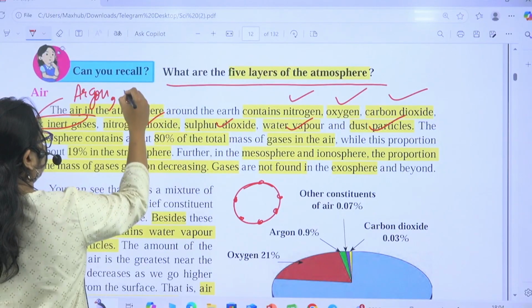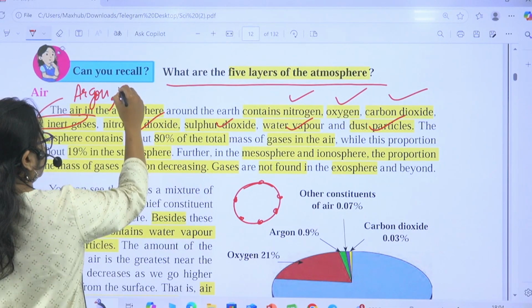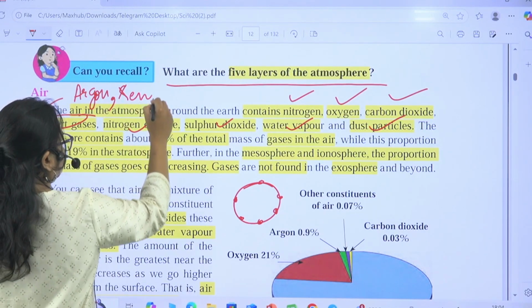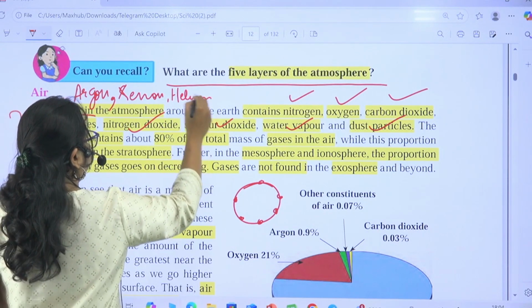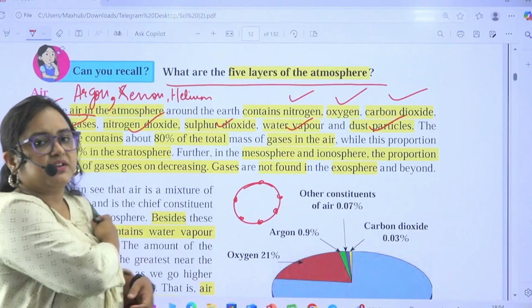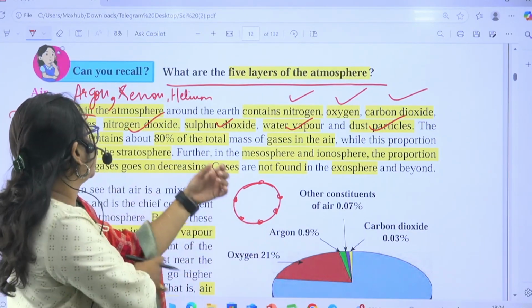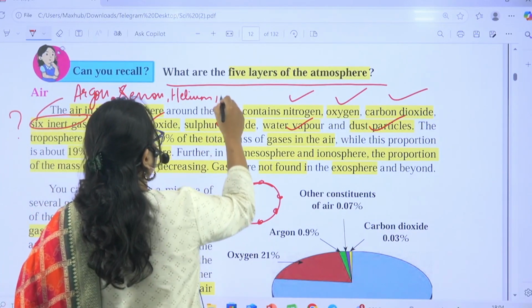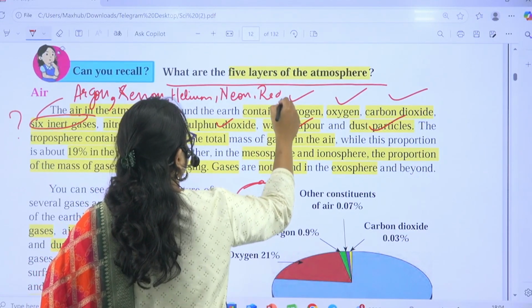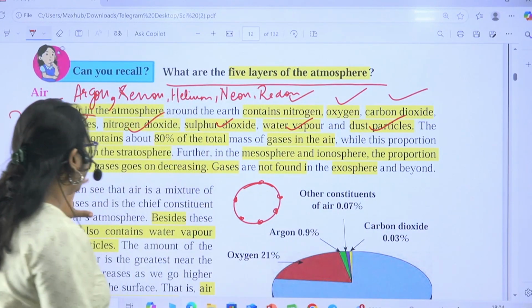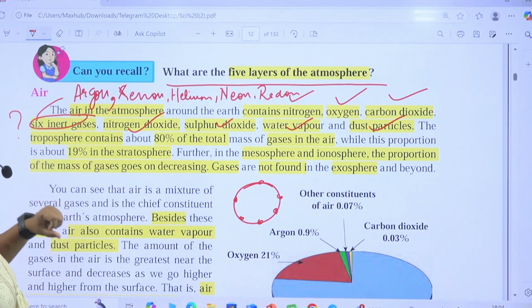Argon, then comes xenon, helium. You don't have to write, I have given you each and everything in your notes. Just pay attention here. Then neon, radon. Okay? So these are the 6 inert gases.